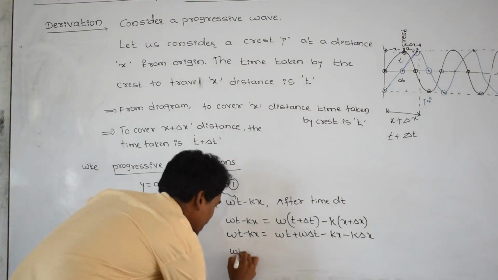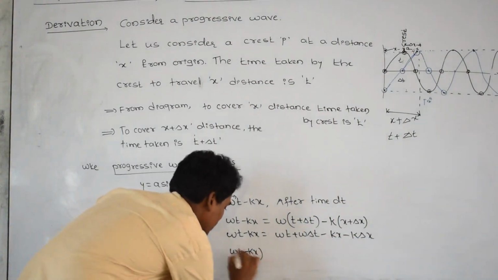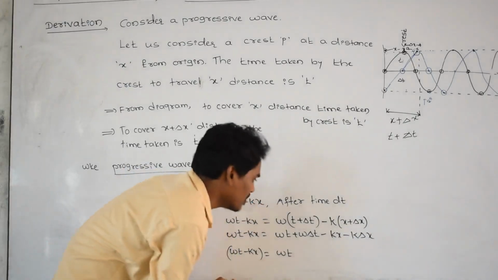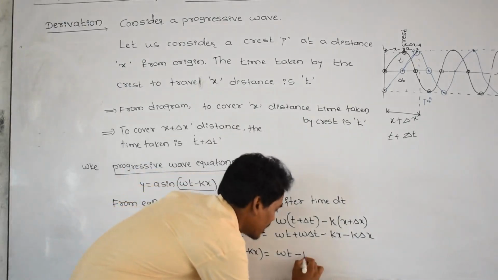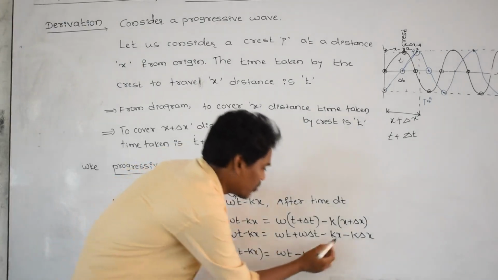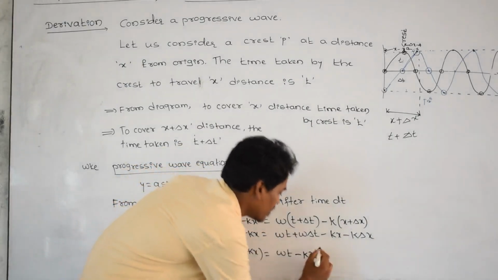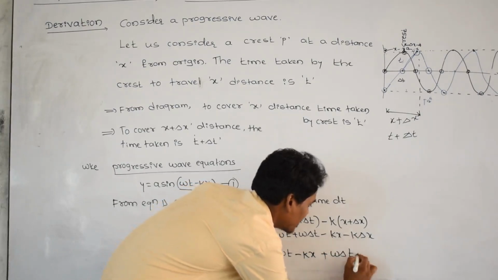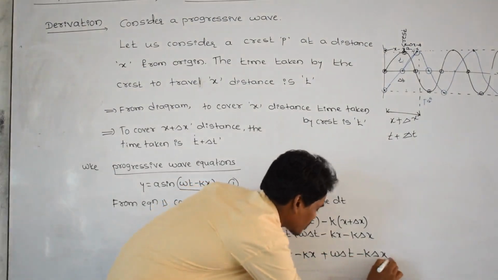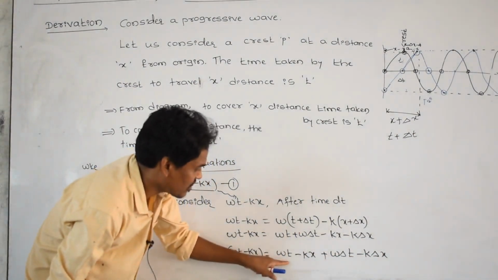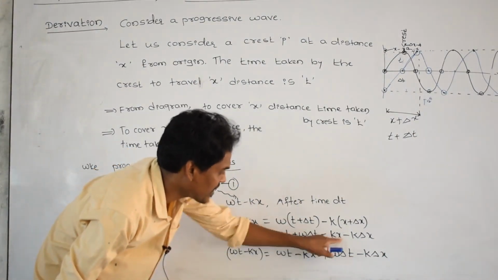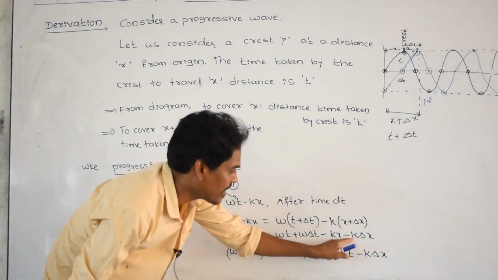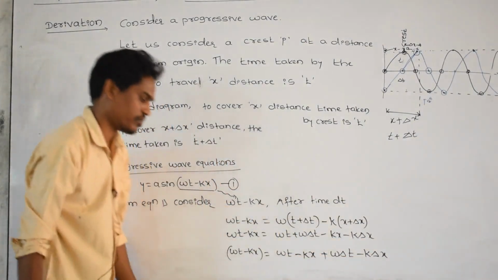Omega t minus kx stays as it is, plus omega delta t minus k delta x.